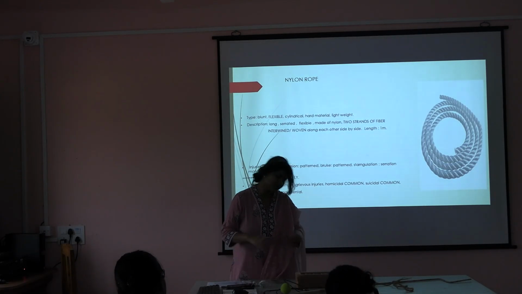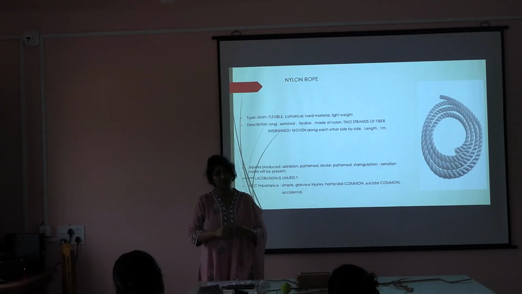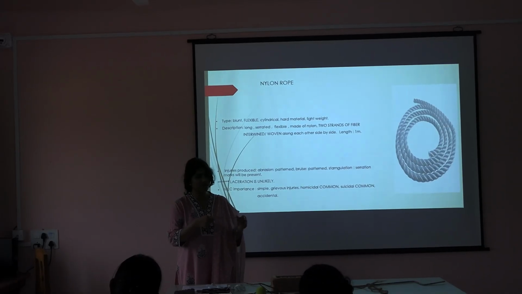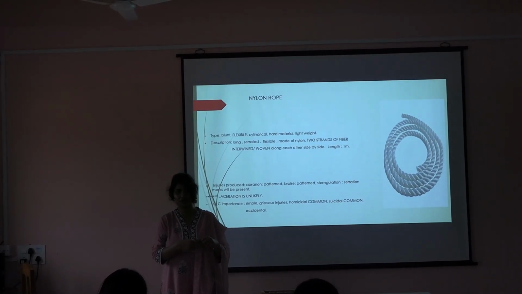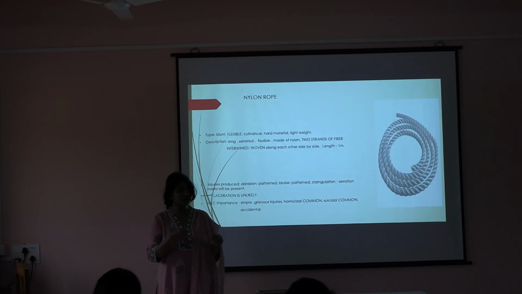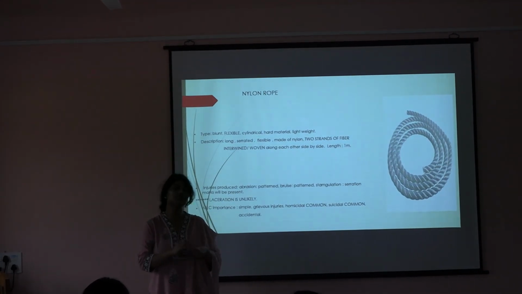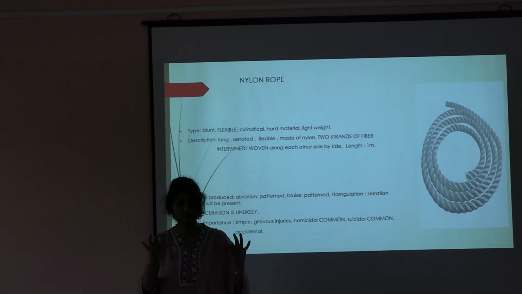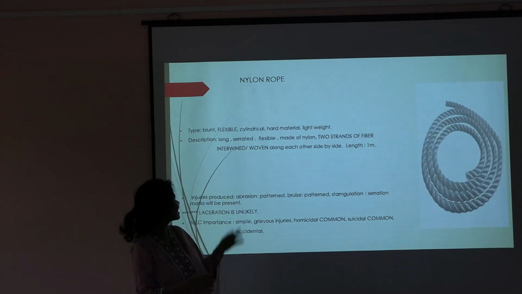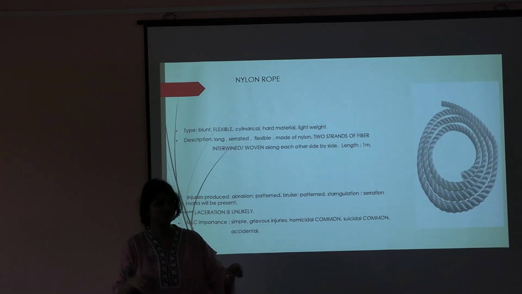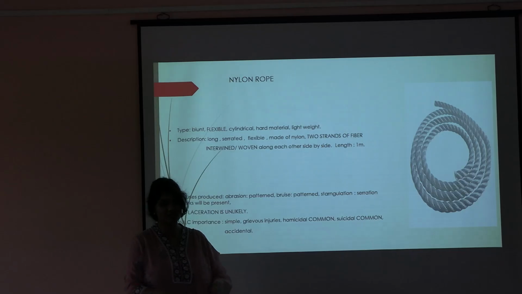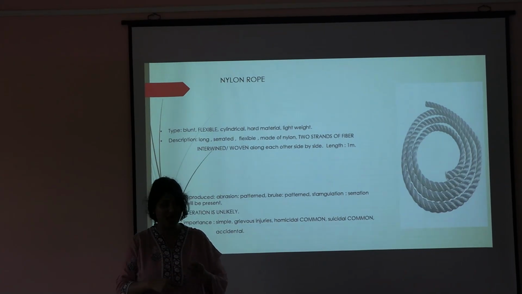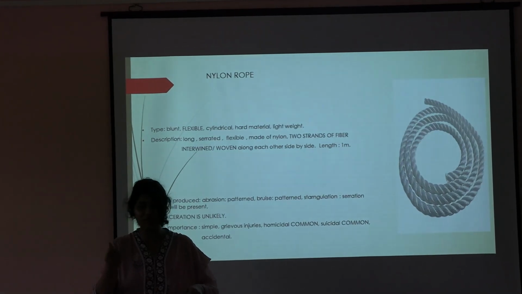So when you describe it, flexible or non-flexible? This one is flexible. Okay. Now this is blunt or sharp? Blunt. Okay. Next point? Lightweight. Hard or soft? Soft. We will take it as soft. Now next, describe it. This is a soft plate, but the material is hard. What is soft? You cannot just say. It's not a pulp, right?